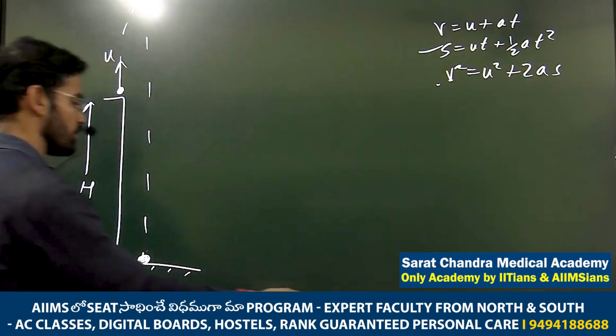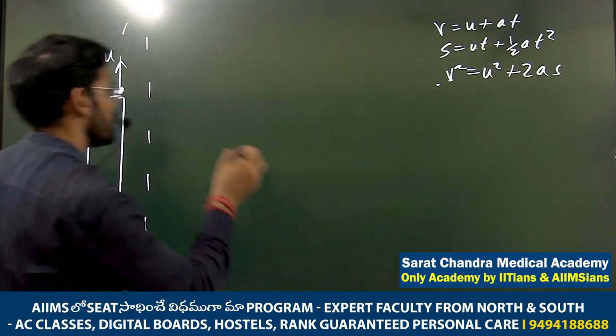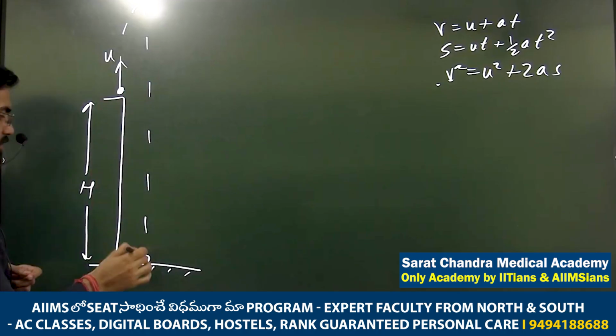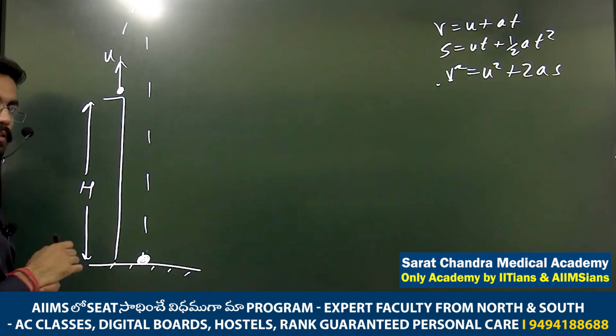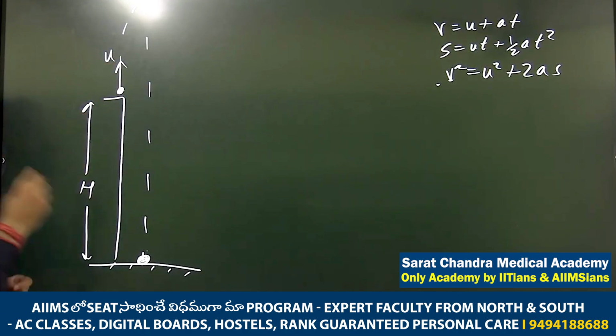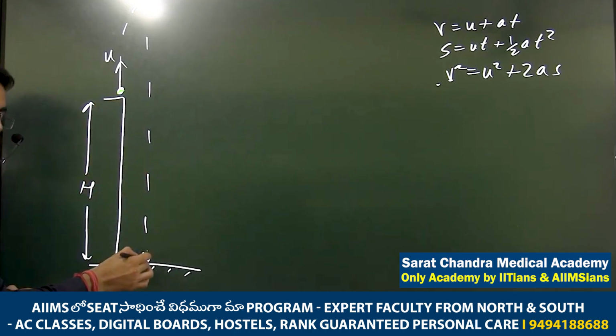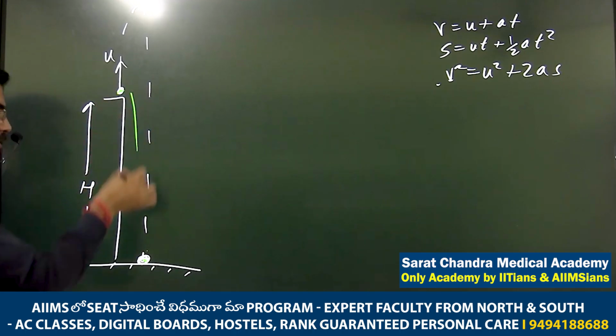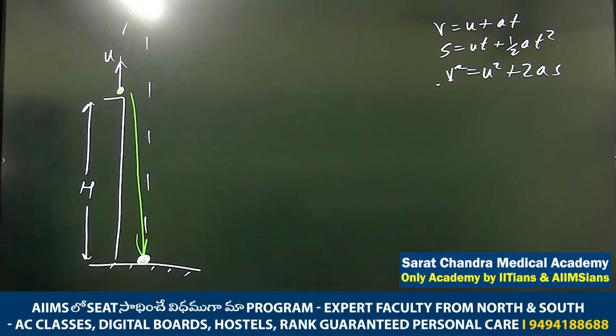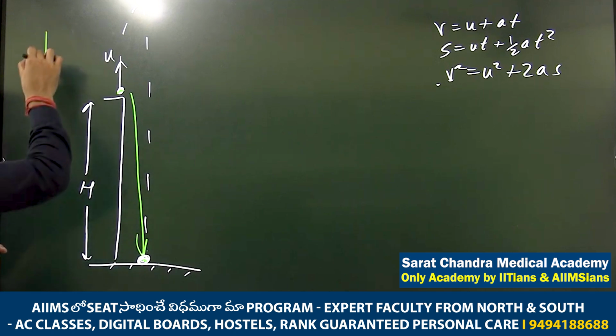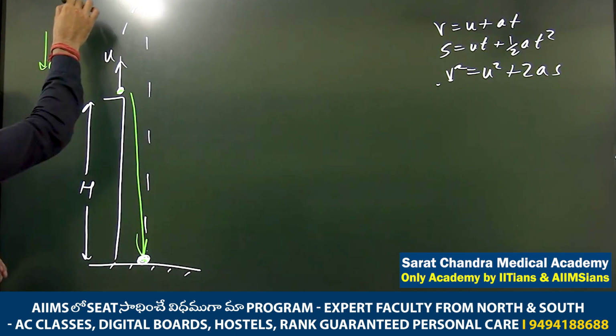So how we apply it, as I originally taught you the concept: from this point to this point, the initial velocity is upward, right? What is the displacement, upward or downward? This is the initial point and this is the final point. So the displacement vector will be from initial to final like this, downward. So you have to put minus h. All quantities downward are negative, upward quantities are positive.